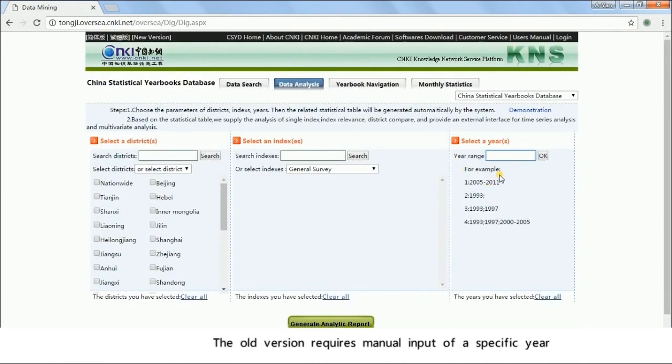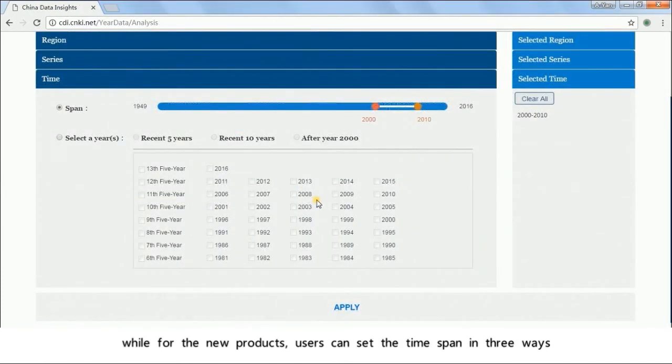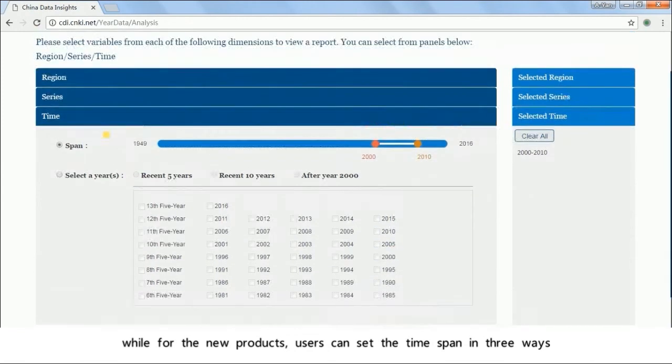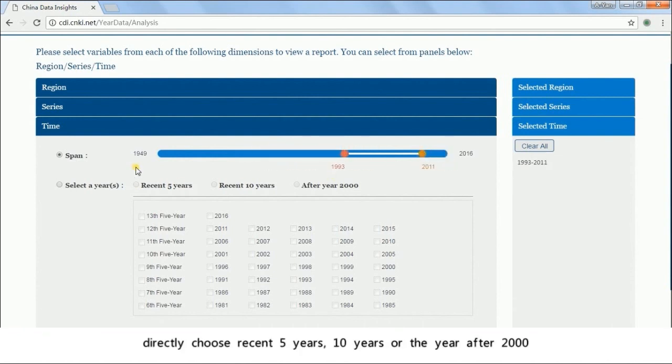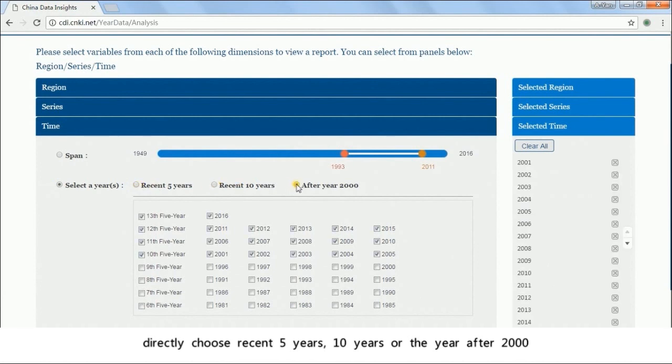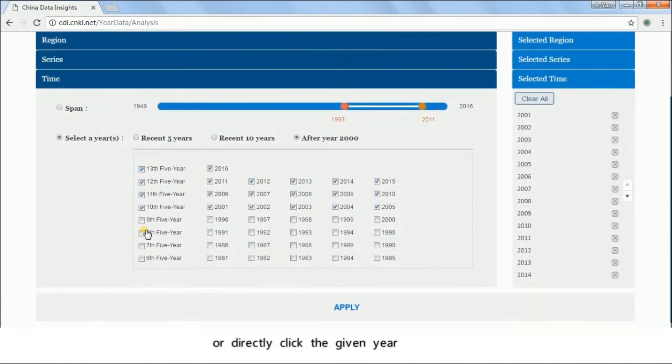The old version requires manual input of a specific year, while for the new products, users can set the time span in three ways. We can slide the time bar, directly choose recent 5 years, 10 years, or the year after 2000, or directly click the given year.